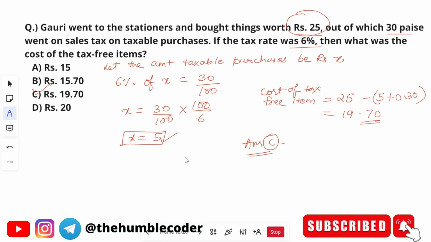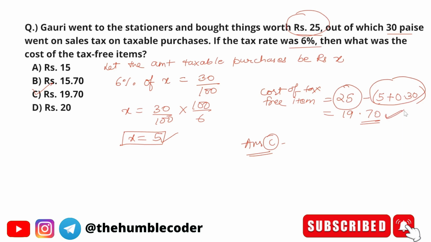Basically, first we have found out the item on which the tax is there and what is the value of that item, and then from the total amount we have subtracted the amount on which taxes are there. Okay, so finally we will get the amount of tax-free items. Hope you have understood it. If you have any doubts, you can ask in the comment section.